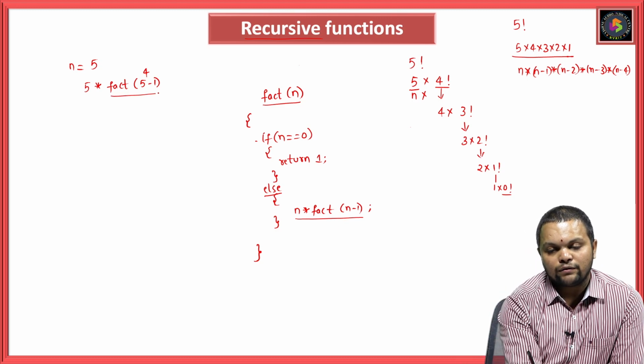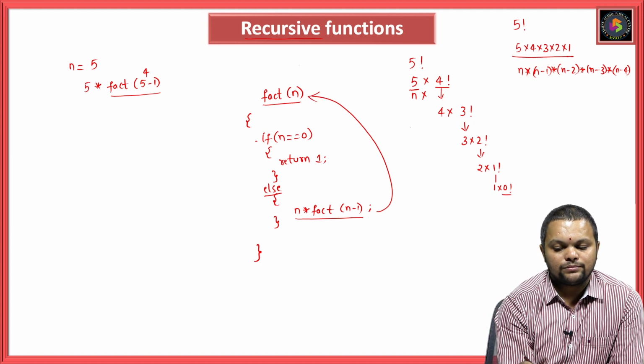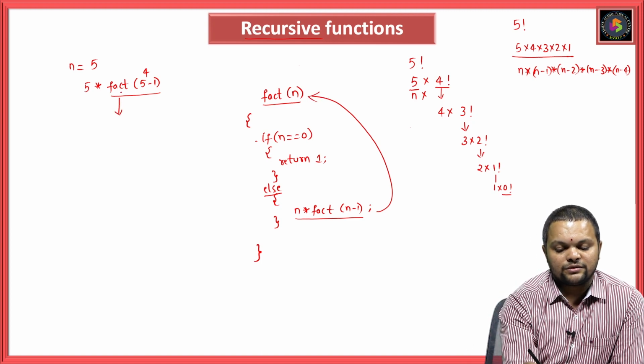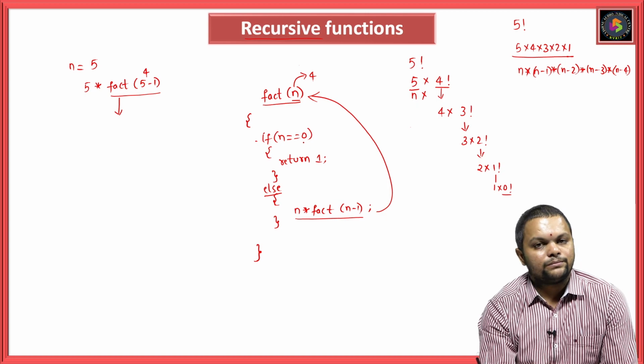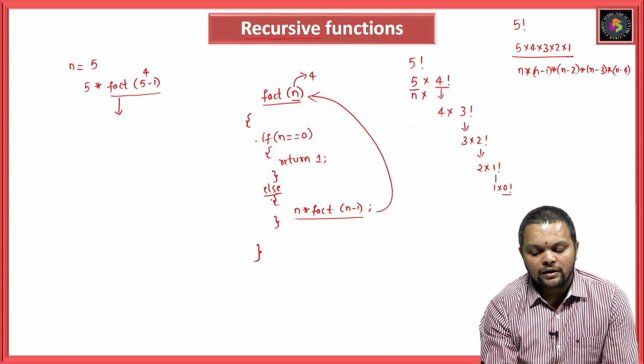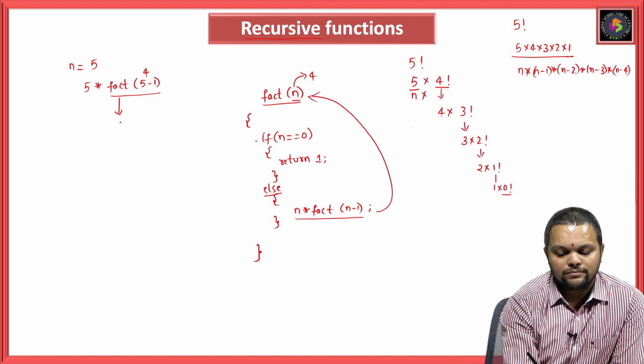On seeing fact of 4, it will jump to this particular one with n value as 4. Now n value will be 4. Is 4 equal to 0? No. Again the condition fails, it will come to the else block: 4 into fact of 4 minus 1.